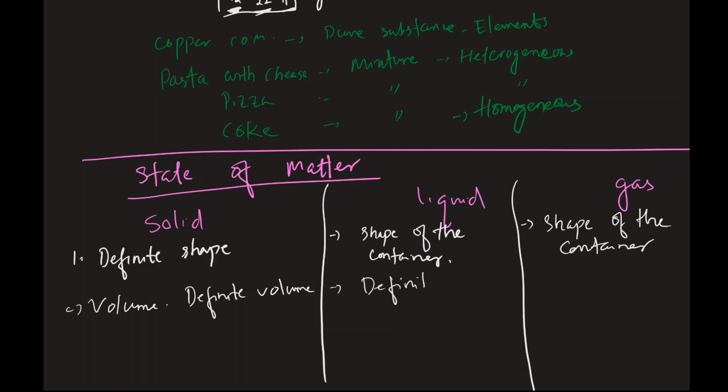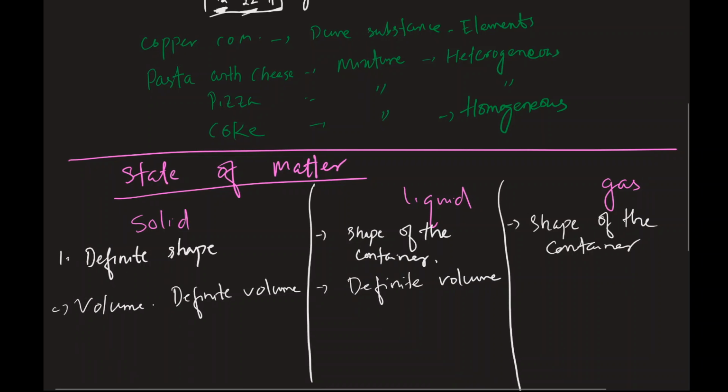So if you bought a gallon of milk from the store, when you arrive at your home, you're still going to have 1 gallon of milk, unless you drink it in the car, right? Nobody drinks milk in the car. It has a definite volume, because if you bought a gallon of milk and by the time you arrive home you had 2 gallons, then you would never go back to the grocery store, right? So liquid has a definite volume.